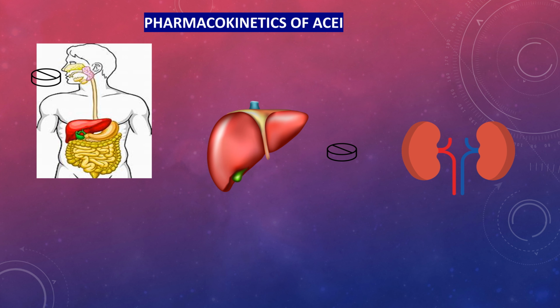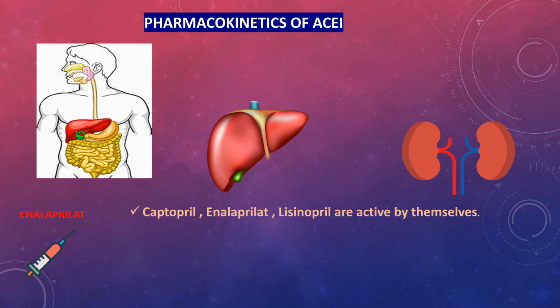Pharmacokinetics of ACE inhibitors. Most of the drugs are given orally in the form of tablets. They are prodrugs, meaning they are inactive by themselves. In liver, they are activated by esterase enzymes. These ACE inhibitor drugs are mostly eliminated via kidney. However, there are a few exceptions in this case. Like enalapril is given only by intravenous route. Captopril, enalapril, lisinopril are active by themselves, and fosinopril is eliminated by kidney as well as liver.